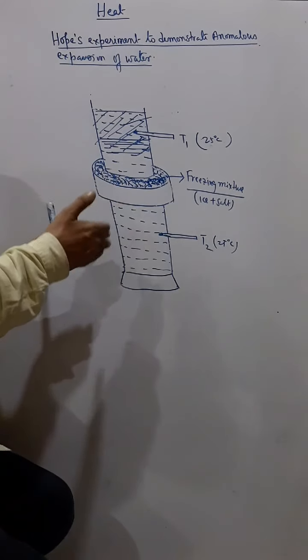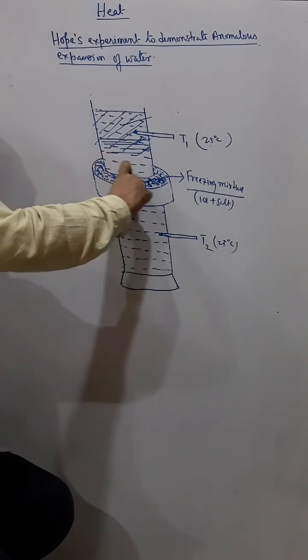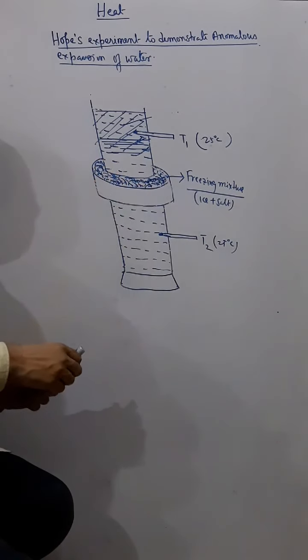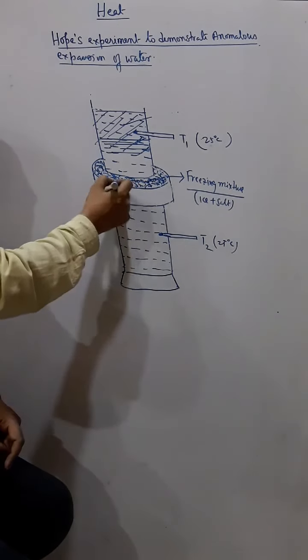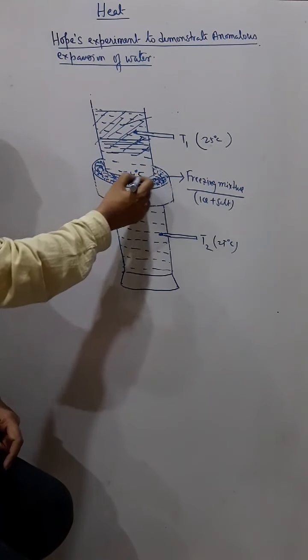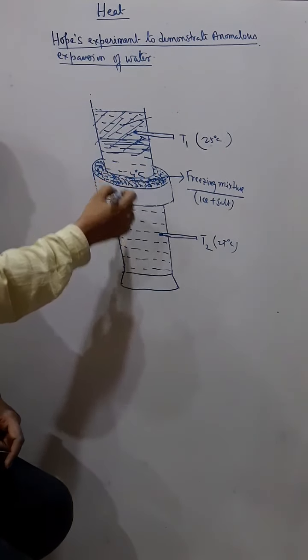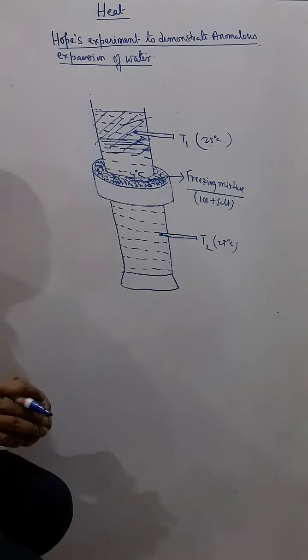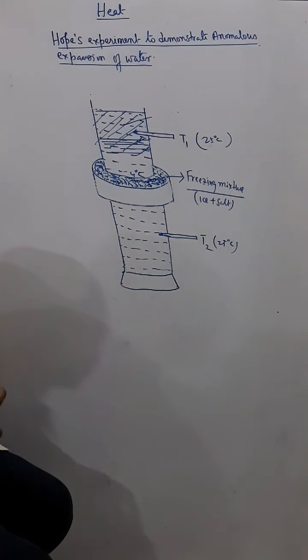So slowly the temperature of this part of the water starts falling. Now when the water at this part becomes 4 degrees Celsius, and I have explained in the previous graph that water has the maximum density at 4 degrees Celsius.